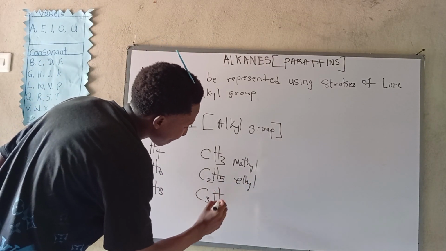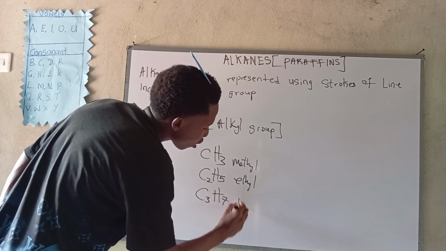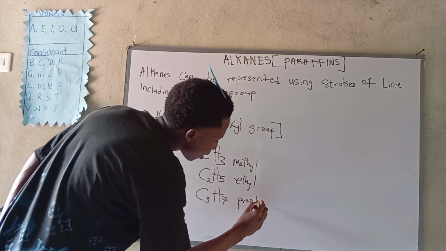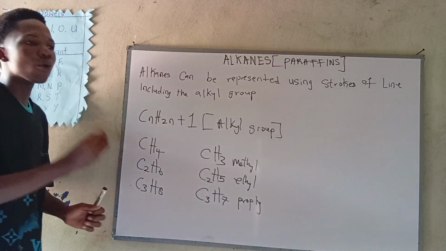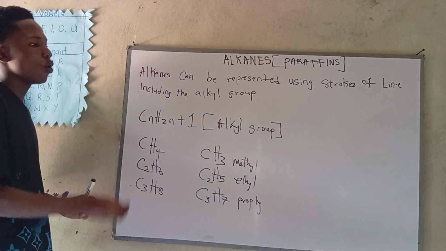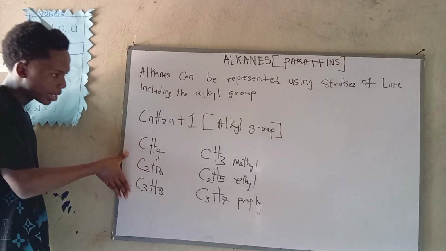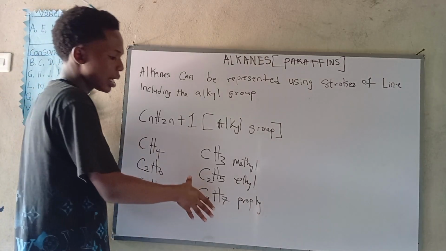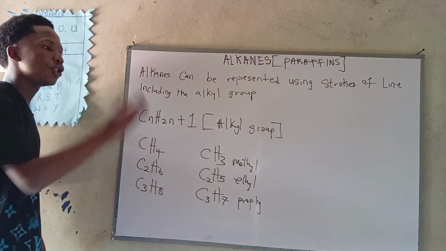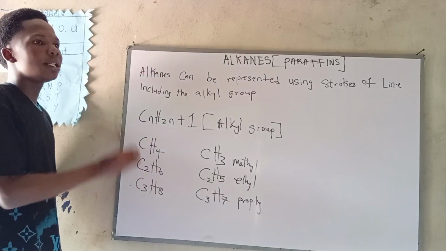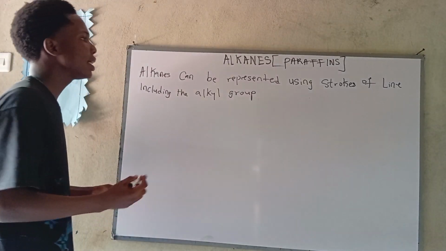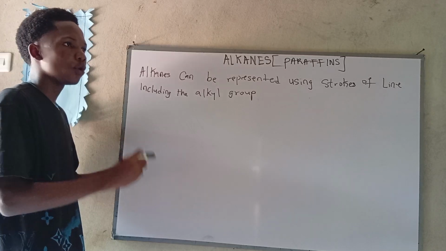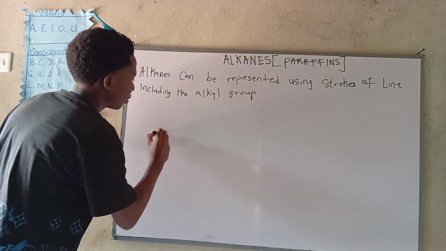C3H7. This will be called propyl, and so on and so forth. So now I just wanted you to get a glimpse of what we are trying to say before we move forward. What we mean is that we can represent alkanes and alkyl groups with strokes of line. So now let's get straight into it. Alright guys, representing alkanes in strokes of line goes like this. It's very simple.